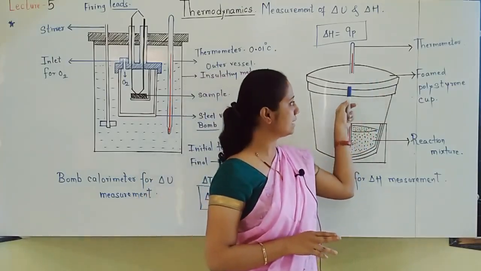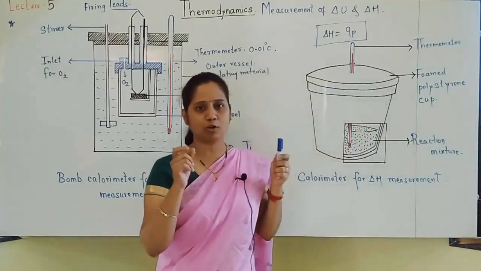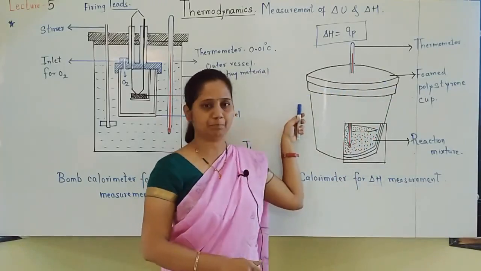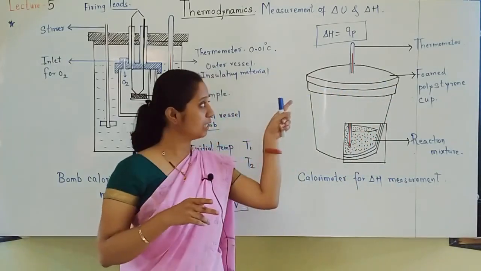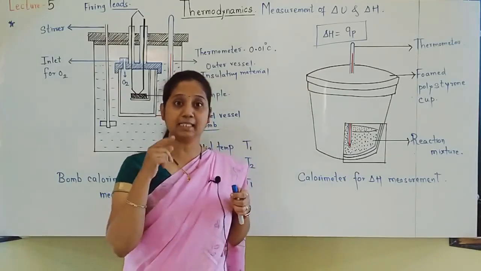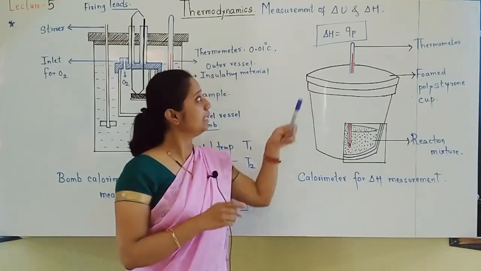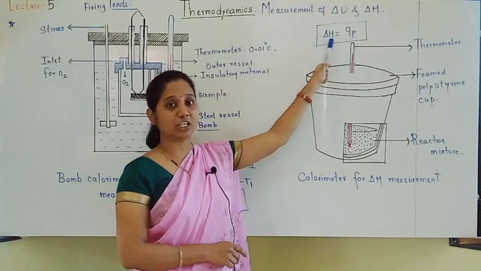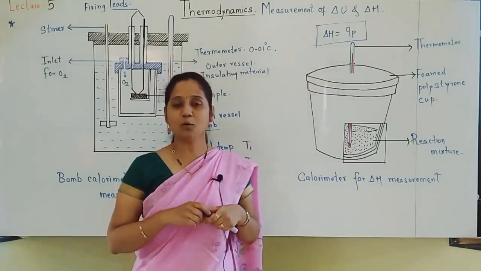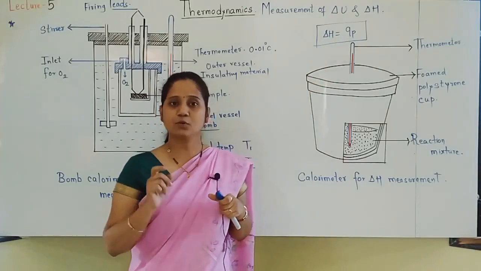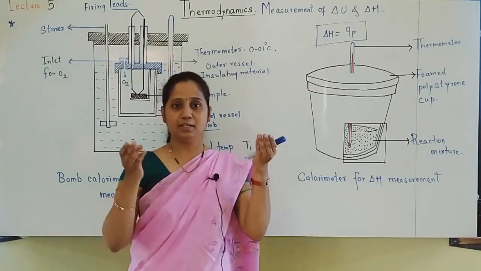Here you can see this is made up of polystyrene or a thermocol type of cup. Here also the reaction takes place. Heat will be given out. It will be measured by the thermometer. Here we are measuring change in enthalpy, which has to be carried out at constant pressure. Then how to keep the pressure constant? So what is done in this calorimeter?